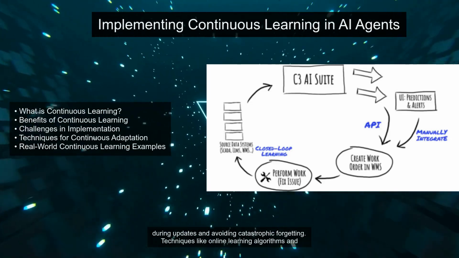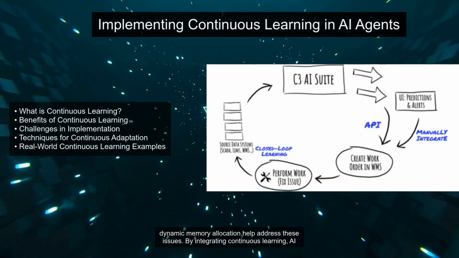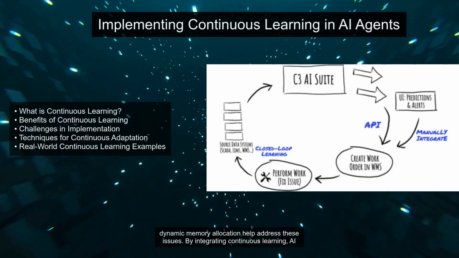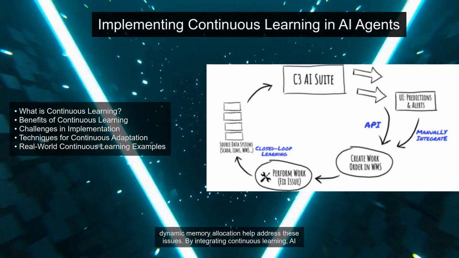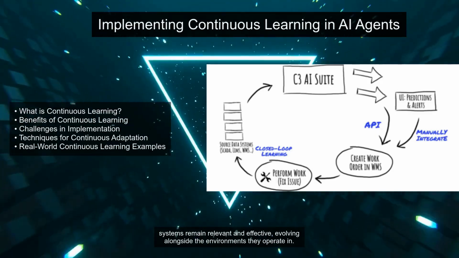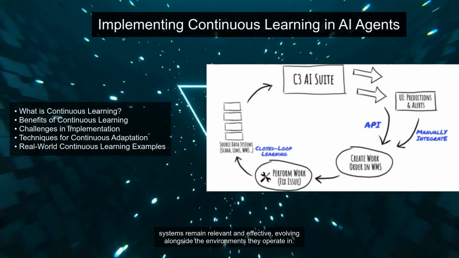Techniques like online learning algorithms and dynamic memory allocation help address these issues. By integrating continuous learning, AI systems remain relevant and effective, evolving alongside the environments they operate in.